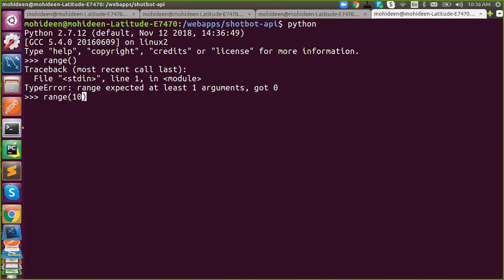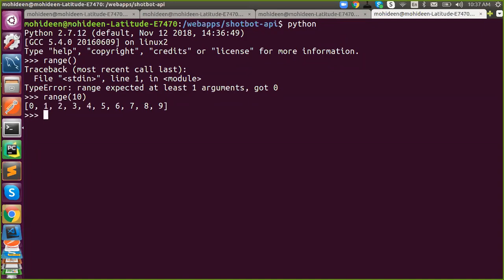Now I'm going to say range of 10. If you pass one argument, it will be considered as the stop. So then what is the default start and what is the default step? 0 and 1. Exactly. It will start from 0 and the step counter will be 1: 0 plus 1, up to 9. You will get 0 to 9.